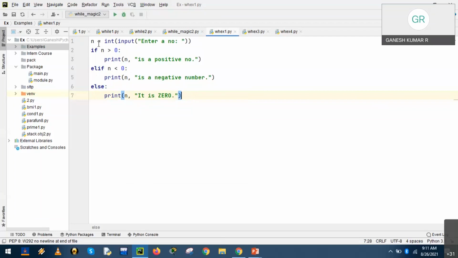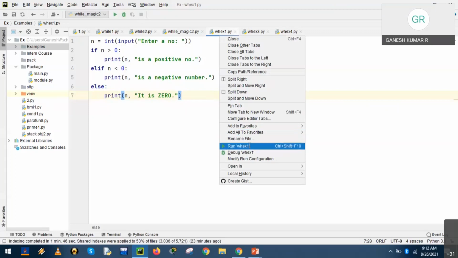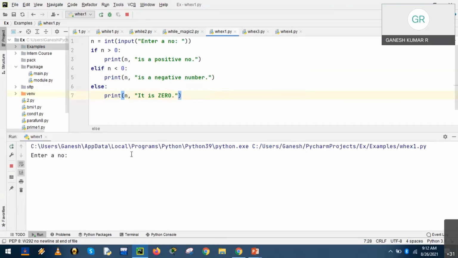Hope you have understood. A variable n is defined of integer type. According to the input value, we check whether it's positive, negative, or 0. These are the three possible choices for the nature of the variable. Run the program. Enter a number: 1, 2, 3, 4, 5.